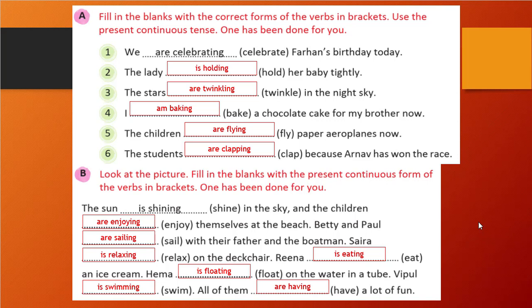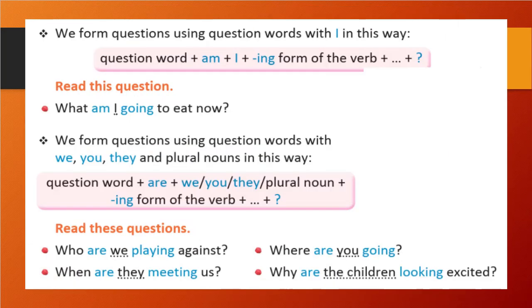We just filled in the blanks with our basic formation of the sentence, that is be verb plus our verbs with ing form. That's all we have done here, nothing else. So it was very easy. So let's see further.